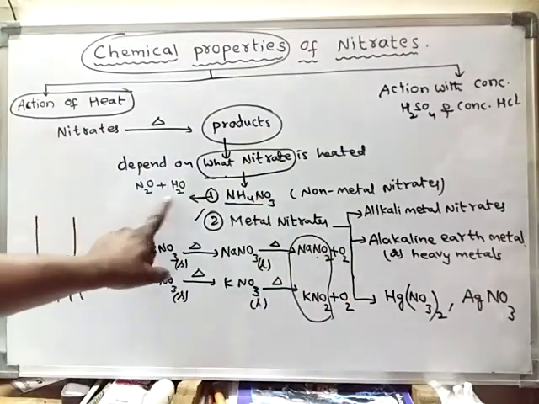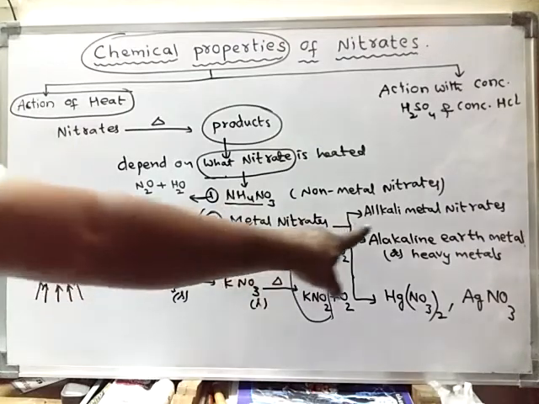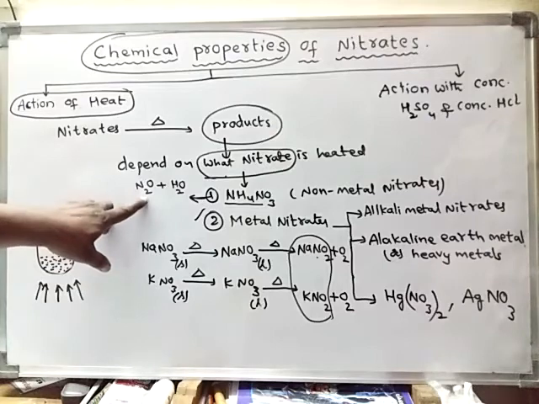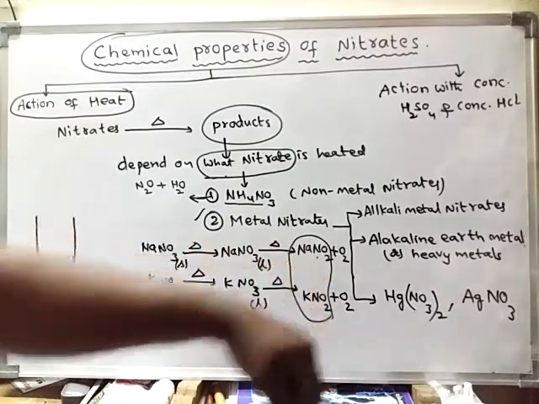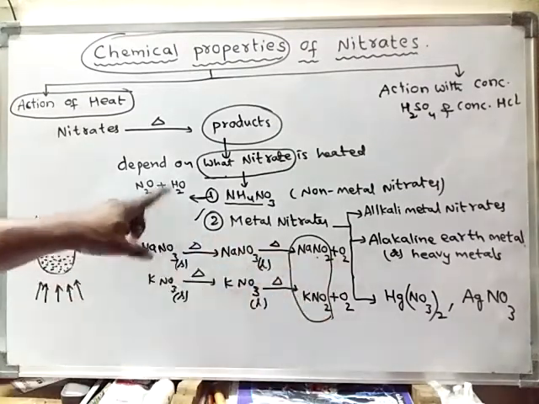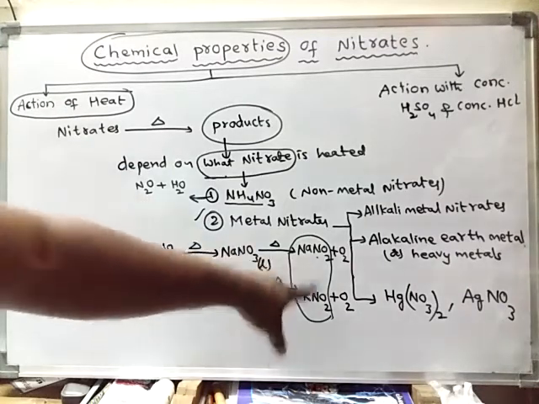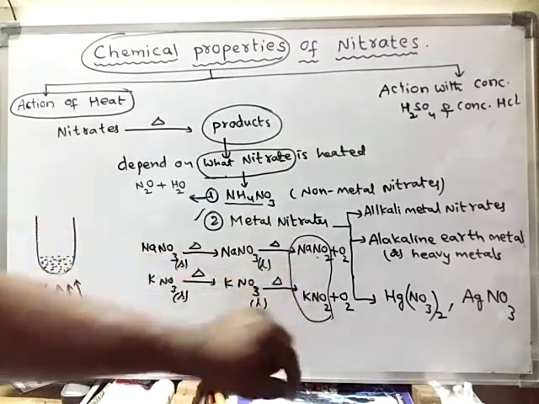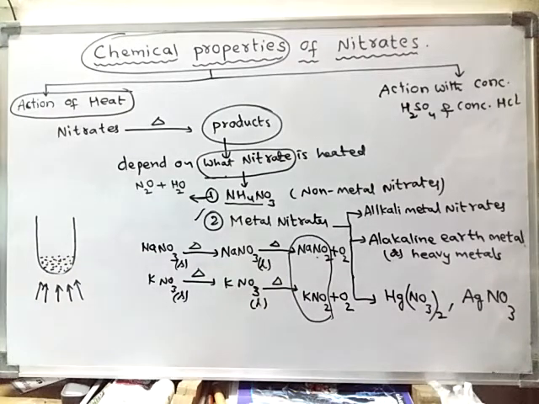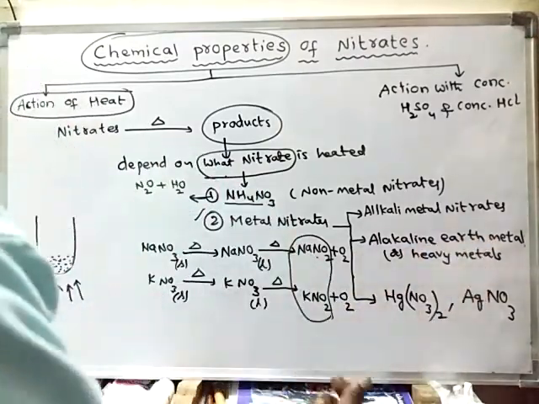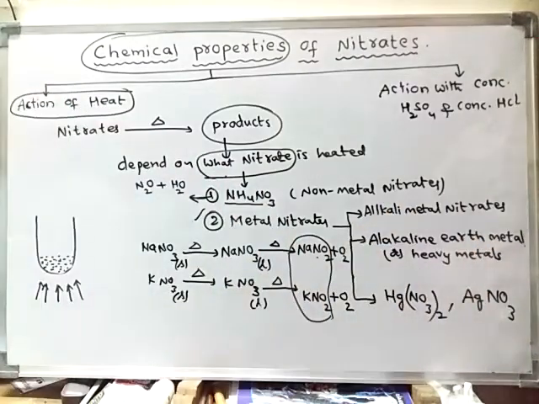So the products formed here and here are different. Here water is formed, but here no water is formed. Here oxygen is formed, but here oxygen is not formed. Here nitrous oxide is formed, but here nitrites are formed. Next, what are the products formed when alkaline earth metal nitrates or heavy metal nitrates are heated?